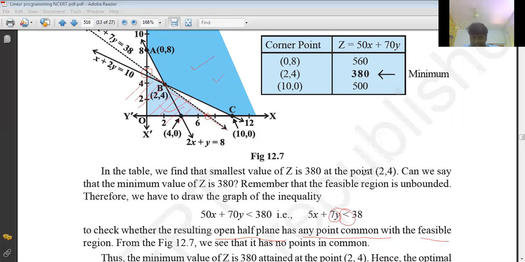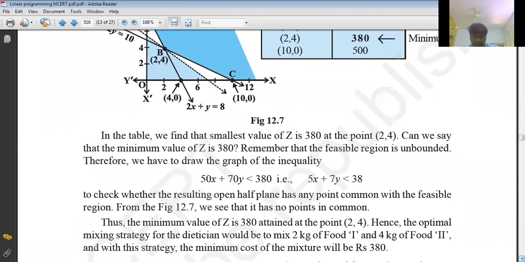Like that we'll write. So therefore the minimum value of z is 380 only. That is attained at which point? (2, 4). Hence the optimal mixing strategy would be to mix 2 kg of food 1 and 4 kg of food 2, that is what (2, 4) means.